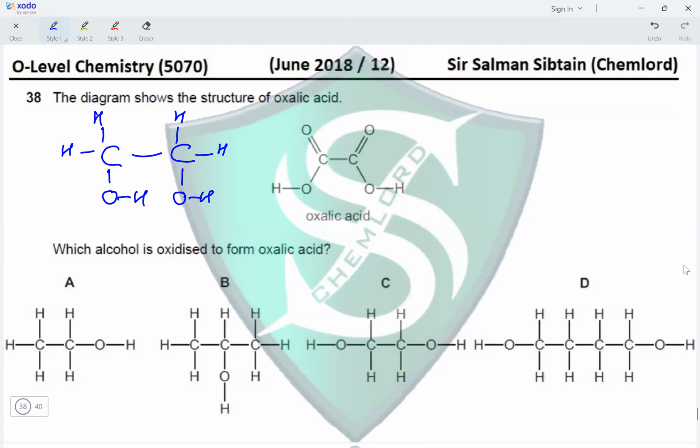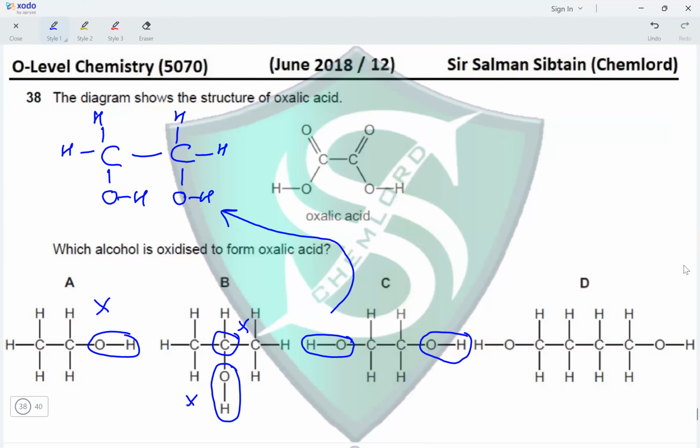So, in option A, we only have one OH group. A becomes incorrect. In option B also, we have one OH group, making it incorrect, and also it has three carbon atoms. So, there are two reasons for option B to be incorrect. Option C has two carbon atoms, each having an OH attached to it, which is similar to the structure that we made, making option C correct. And option D has two OH groups present, but with two carbon atoms in between the carbon atoms with the OH group on it, making option D incorrect. Therefore, C is the correct option for this question.